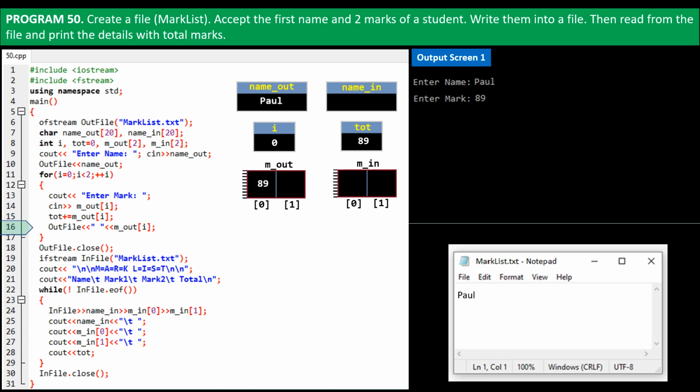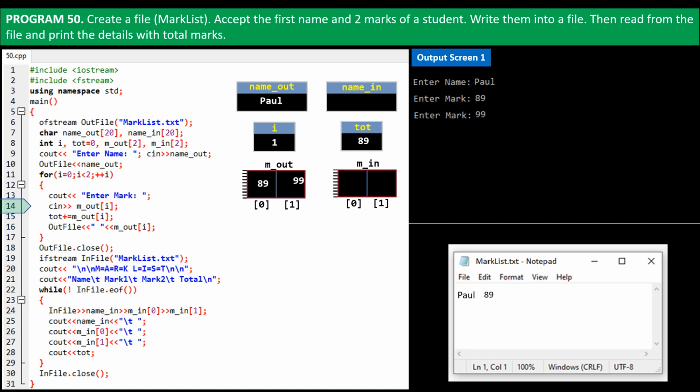On the next line in program code, we use the outFile object to write a space into the file, marklist.txt, and then write the marks stored in mout of 0. Program control shifts to the top of the loop. i is increased by 1 and becomes 1. Loop condition is checked. i is less than 2, and so once again the marks is asked.